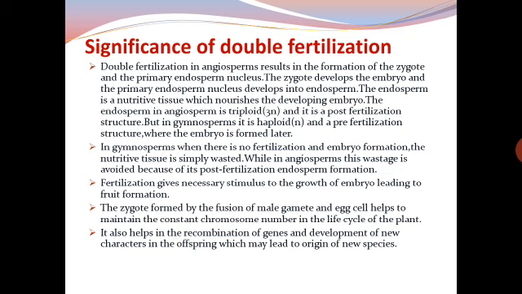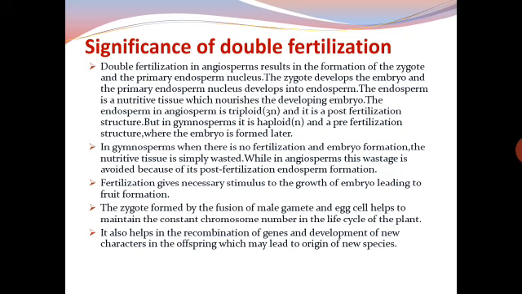Fertilization gives necessary stimulus to the growth of embryo, leading to fruit formation. The zygote formed by the fusion of male gamete and egg cell helps to maintain the constant chromosome number in the life cycle of the plant.